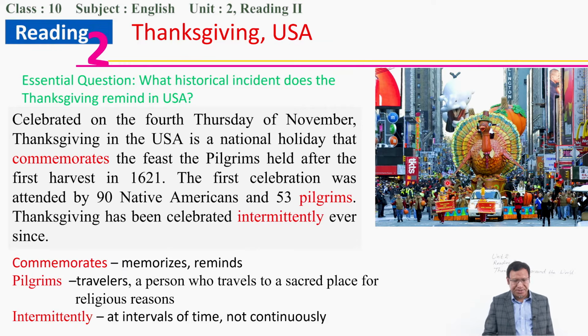Intermittently means at intervals of time, not continuously. So they did not celebrate this every year after 1621. Perhaps after one year they did not celebrate, the next year they celebrated, and so on. So that's how they began to celebrate.